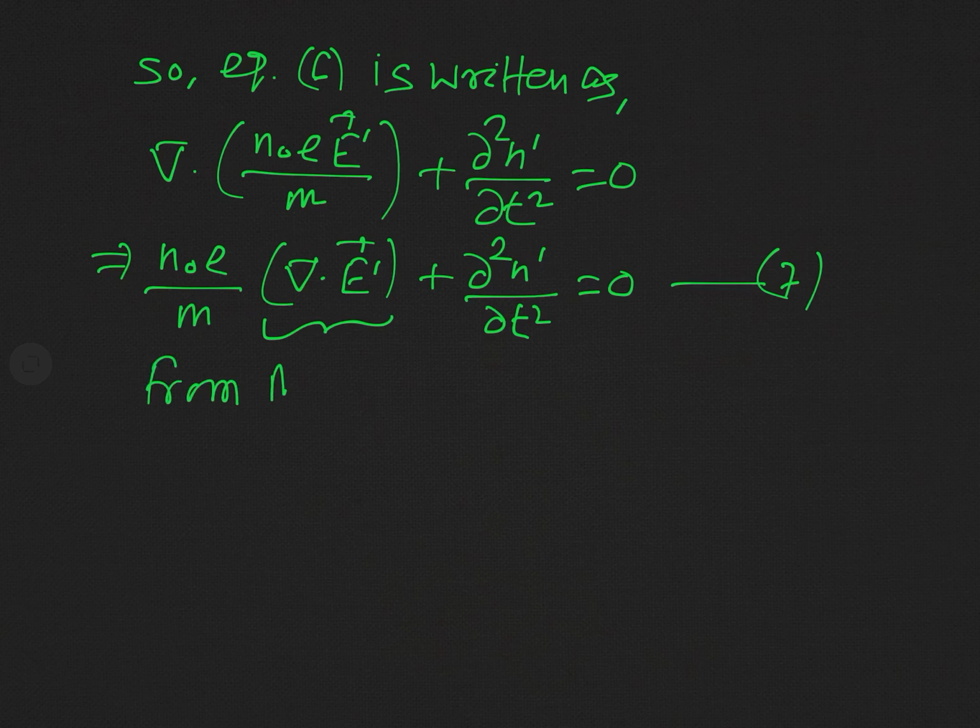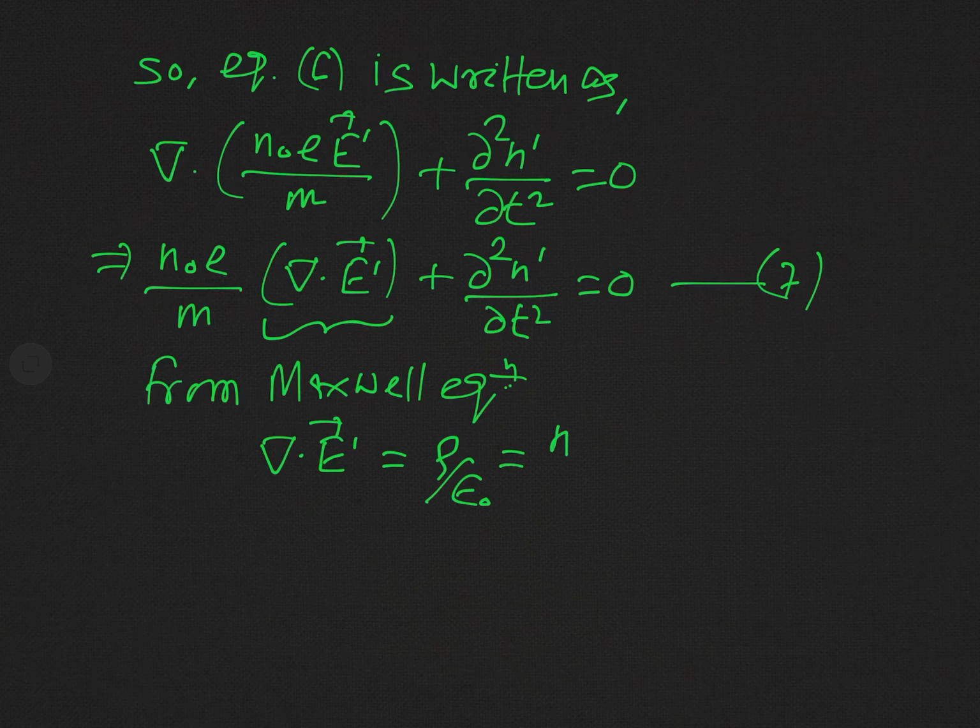So from Maxwell's equation, we know that the divergence of this electric field vector E dashed is actually equal to rho over epsilon naught. You know epsilon naught is the permittivity of free space and rho is the volumetric charge density.